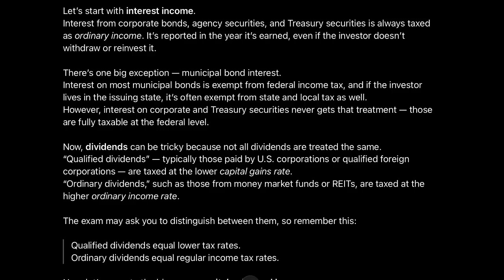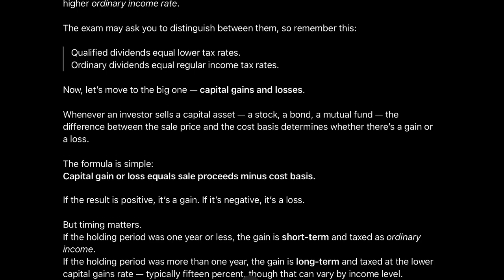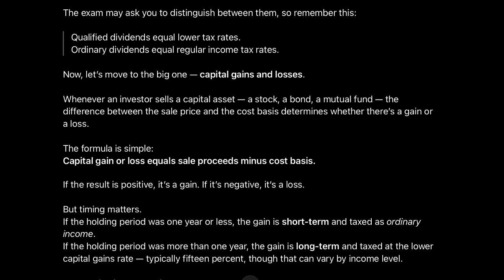Now, dividends can be tricky because not all dividends are treated the same. Qualified dividends, typically those paid by U.S. corporations or qualified foreign corporations, are taxed at the lower capital gains rate. Ordinary dividends, such as those from money market funds or REITs, are taxed at the higher ordinary income rate. The exam may ask you to distinguish between them, so remember this. Qualified dividends equal lower tax rates. Ordinary dividends equal regular income tax rates.